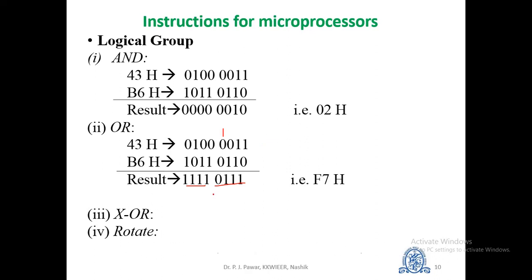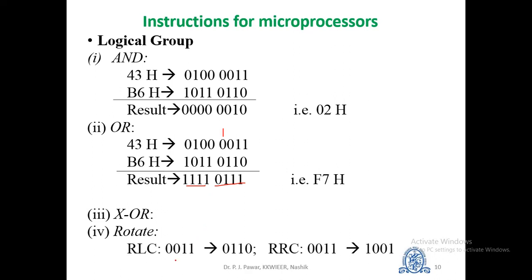And the next one is rotate. The rotate instruction basically involves moving a pattern of bits in a register one place to the left or right, and the bit that spills out is written back into the other end. For example, RLC is rotate accumulator left, in which each bit is shifted to its adjacent left position, and bit D3 shifts to D0.